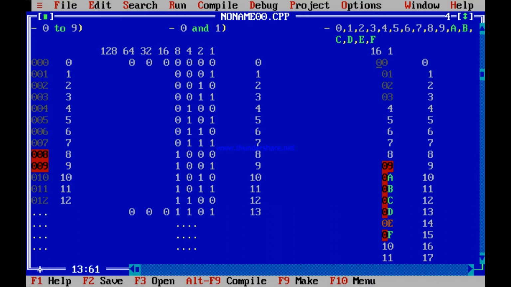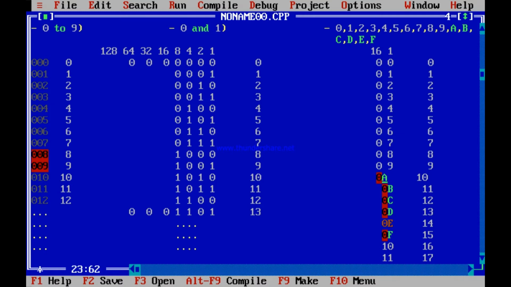So this is basically 0 16s and 0 1s make it 0. 0 16s and 1 1 makes it 1. 0 16s and 2 1s make it 2. 0 16s and 3 1s make it 3. 0 16s and 4 1s make it 4. 0 16s and 5 1s make it 5. 0 16s and 6 1s make it 6. 0 16s and 7 1s make it 7. 0 16s and 8 1s make it 8. 0 16s and 9 1s make it 9.